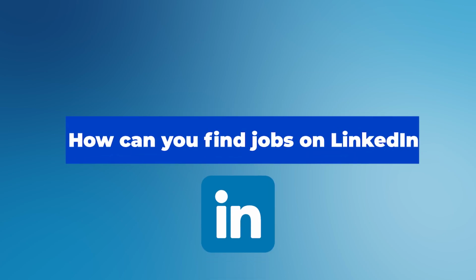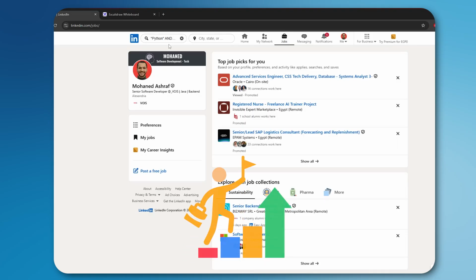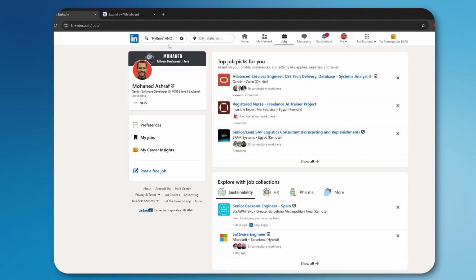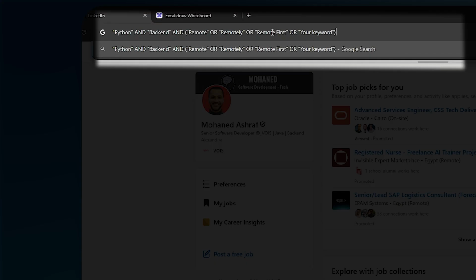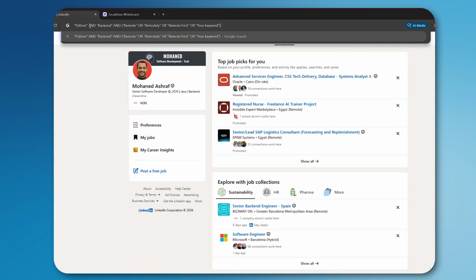How can you find any job that you dream of using LinkedIn? I'm going to show you the way to get more opportunities for the dream job that you want to search for using LinkedIn. And we're going to do it using something called Boolean search. Boolean search is a mechanism for writing our search so that it is more filtered and more focused, in order to get the jobs that we are looking for.